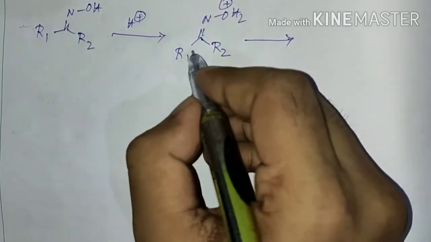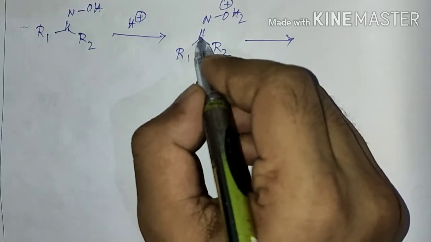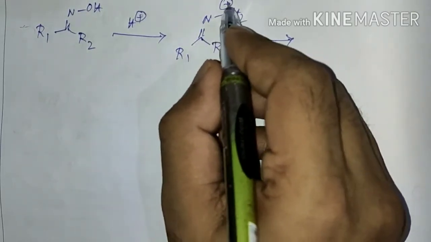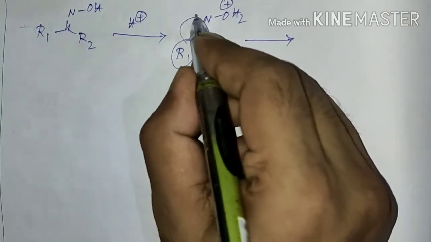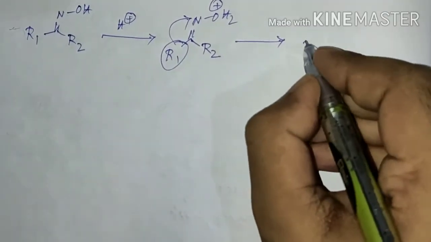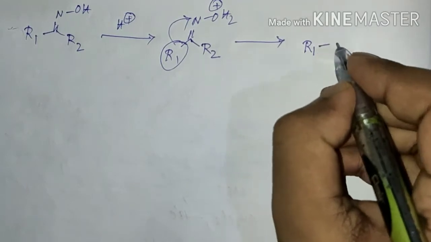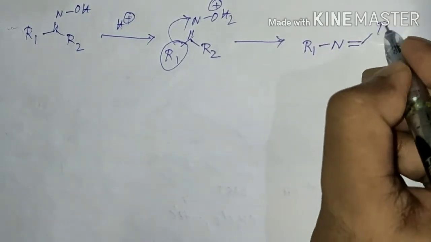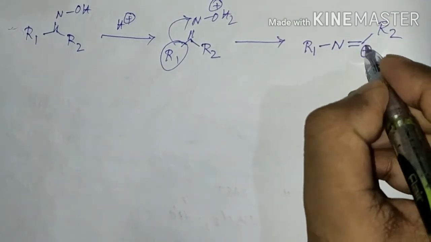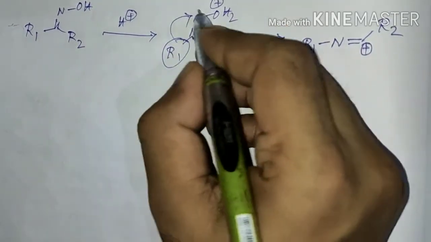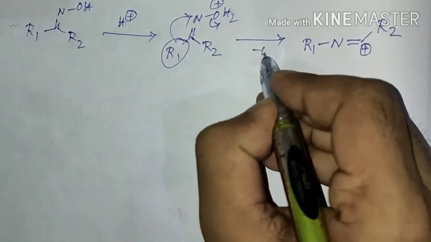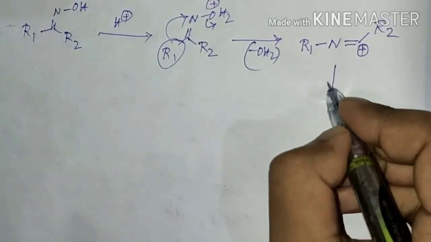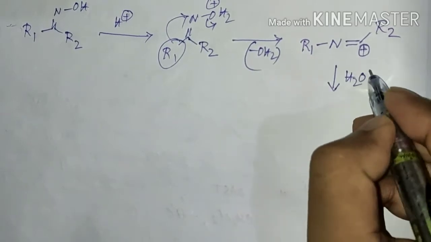In the next step, the group on the oxime carbon that is in trans orientation with the leaving group will migrate to the nitrogen center, and the OH2 group will be eliminated to form such a species.